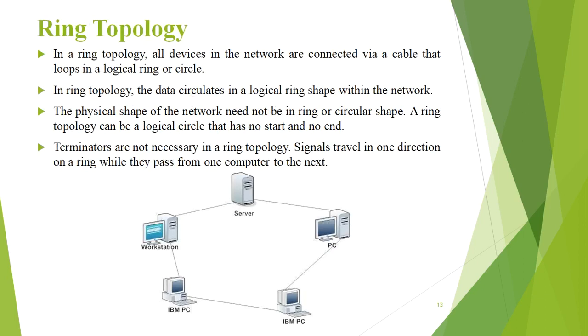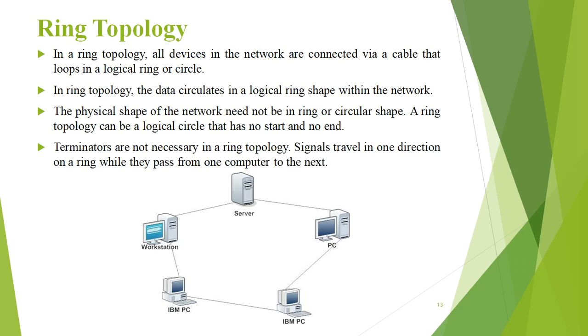Next is ring topology. In a ring topology, all devices in the network are connected via a cable that loops in a logical ring or a circle. It means it is in a circular shape. In ring topology, the data circulates in a logical ring shape within the network.